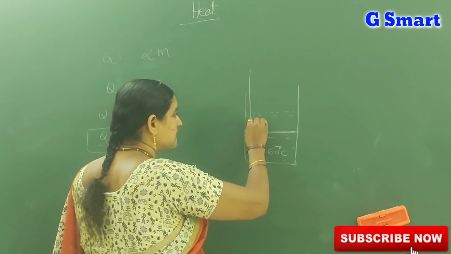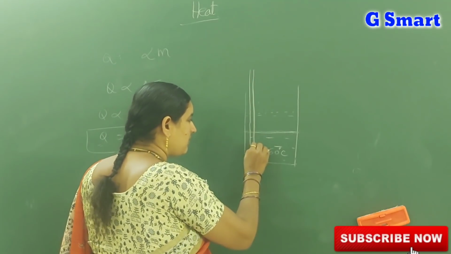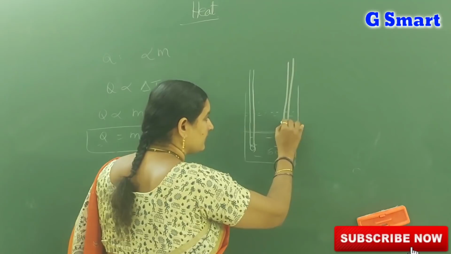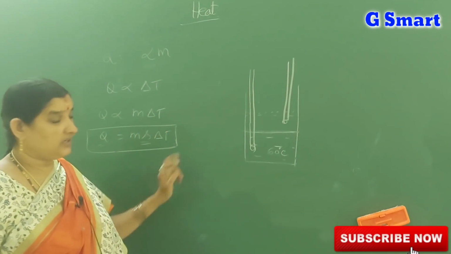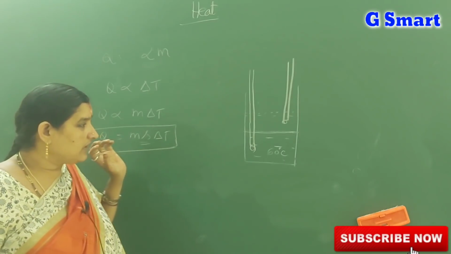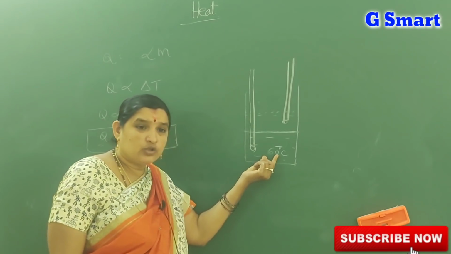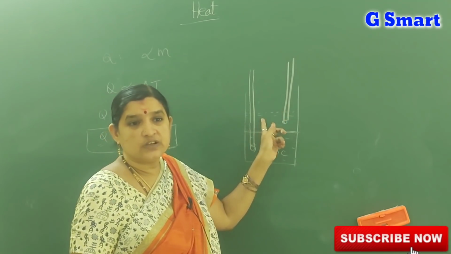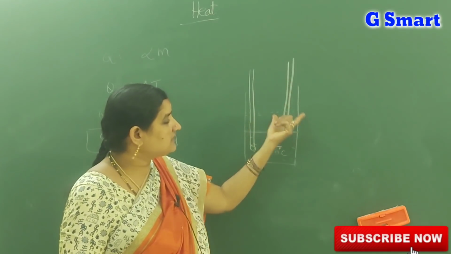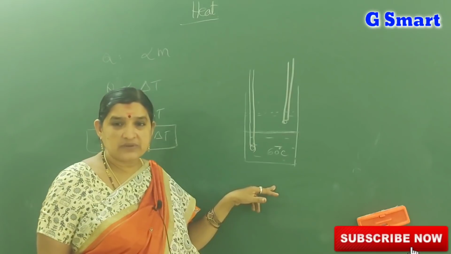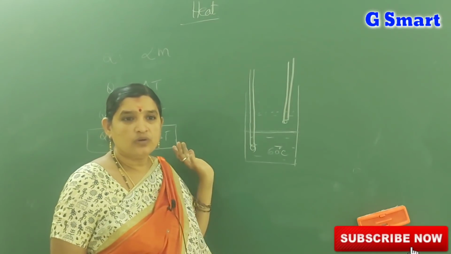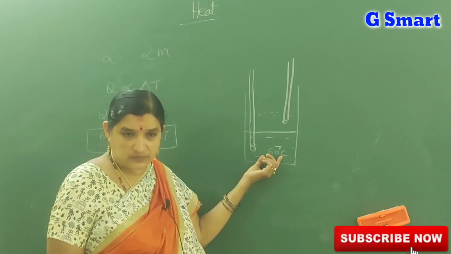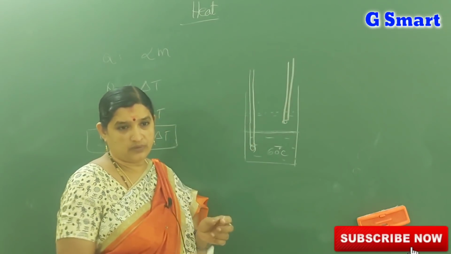Insert 2 thermometers, one kept in the water and another kept in the oil. Observe the readings in the thermometers. If you observe carefully, the temperature of the water slowly decreases and the temperature of the oil slowly increases. By this experiment, what can you conclude? We can conclude that heat transfer takes place from the hotter body to the colder body.